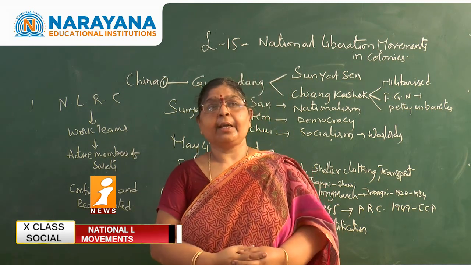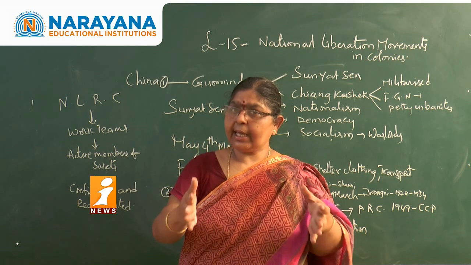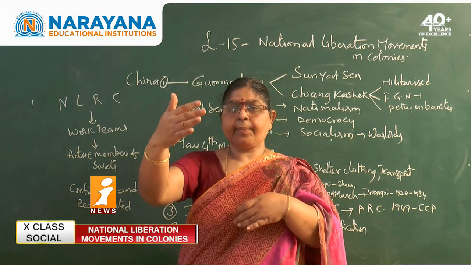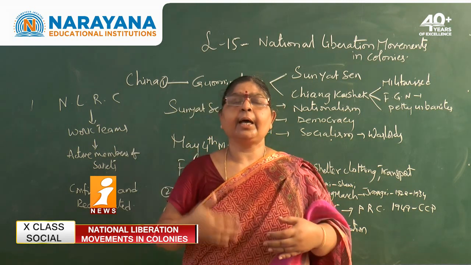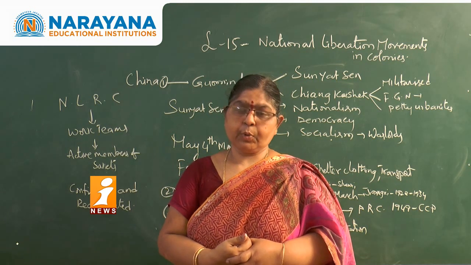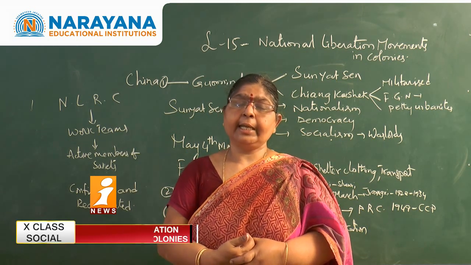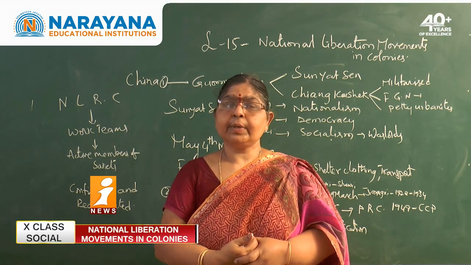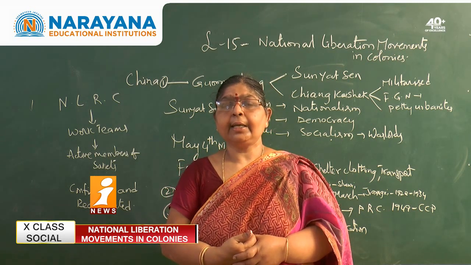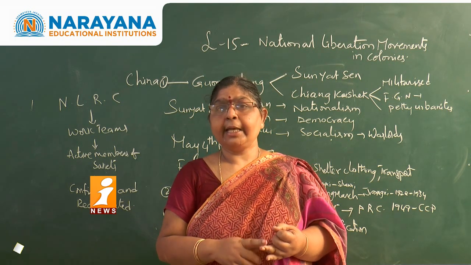This gave rise to dissatisfaction that was already there among the people. This is the ignition through which the dissatisfaction came out in the form of an agitation, and we call that the May 4th movement. On May 4th, 1919, the students in Beijing came out on a demonstration demanding a modern, scientific and